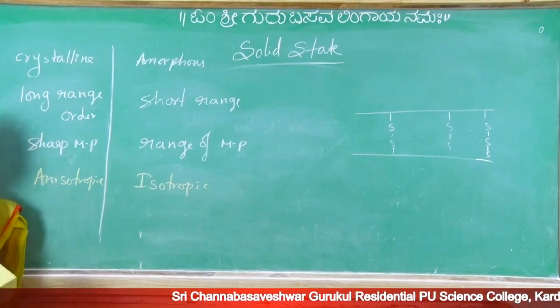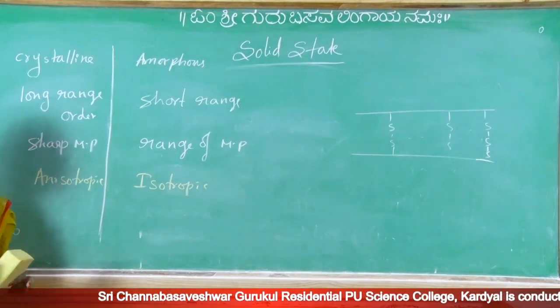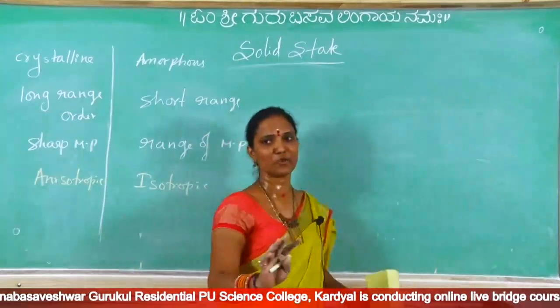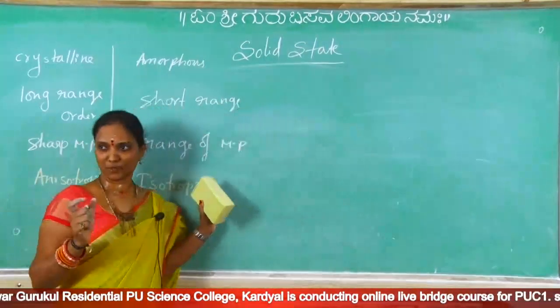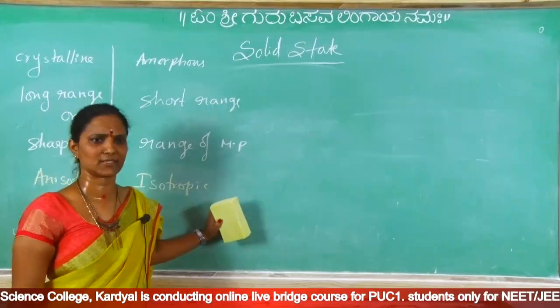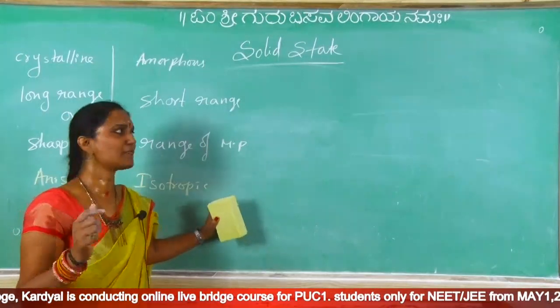What is this anisotropic nature? This is a very important point. Some physical properties, like refractive index or conductivity, not all the properties, only some physical properties.